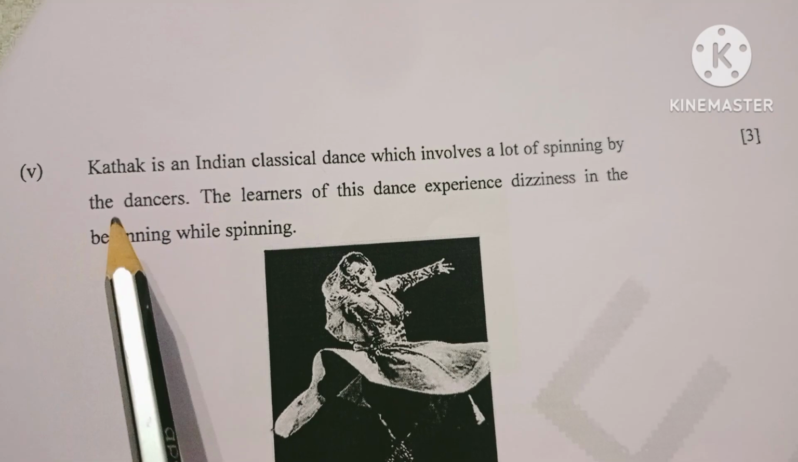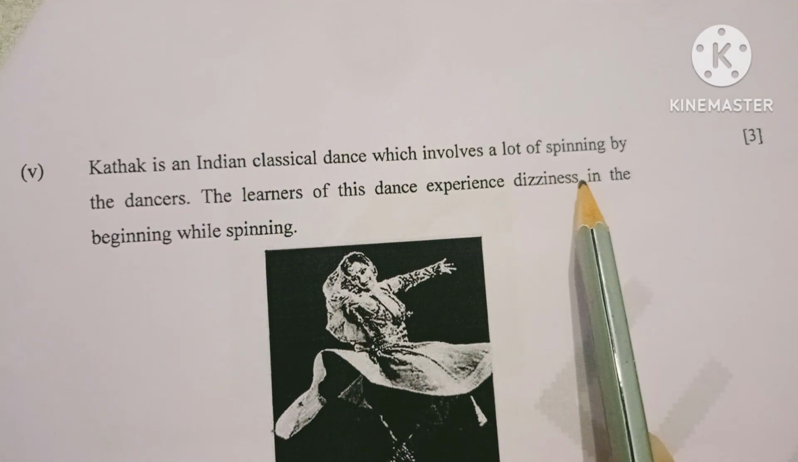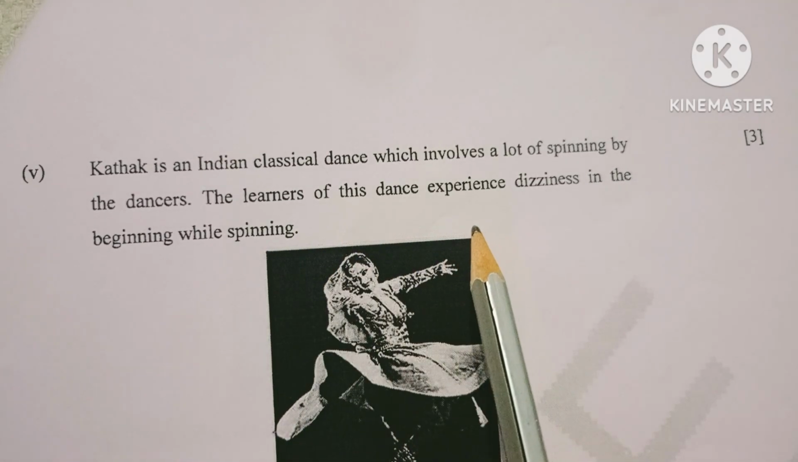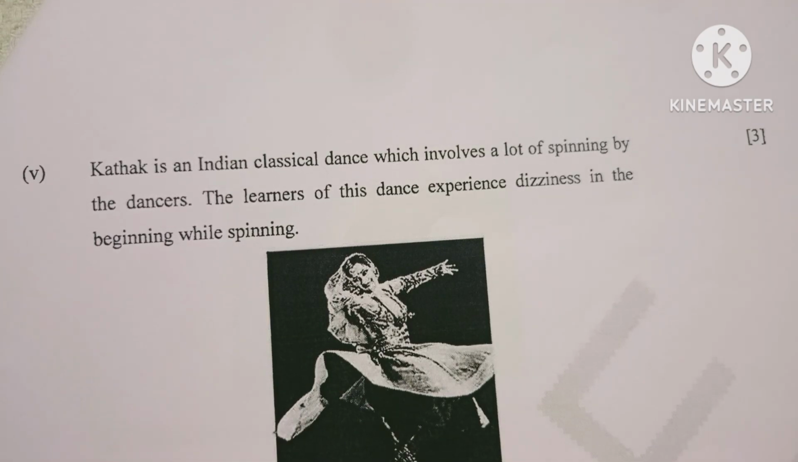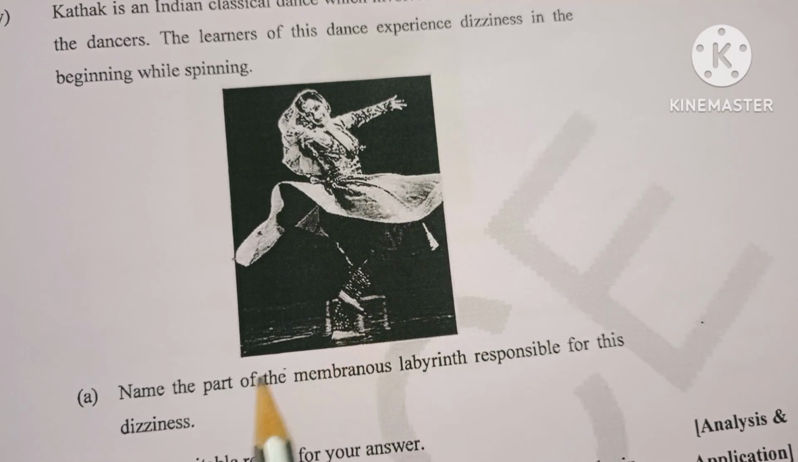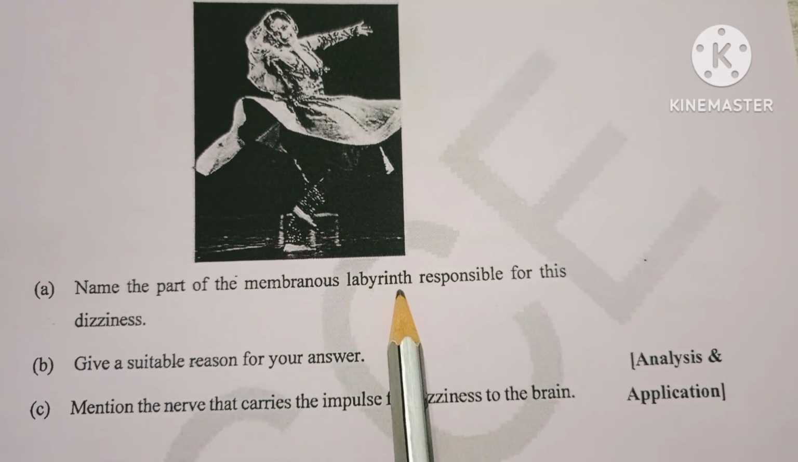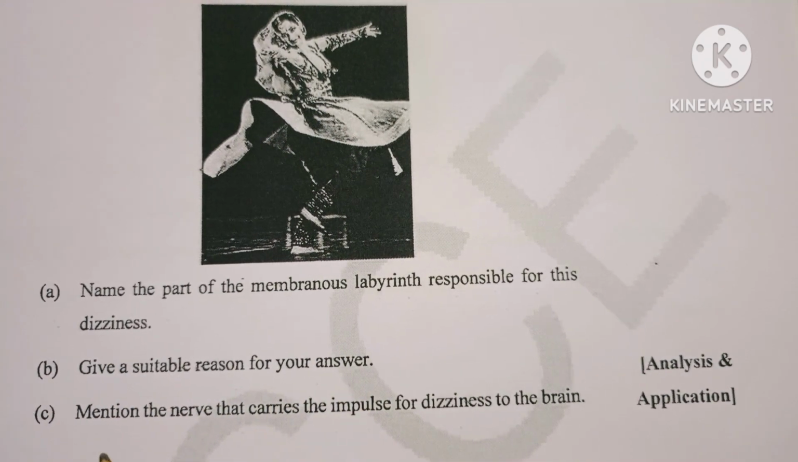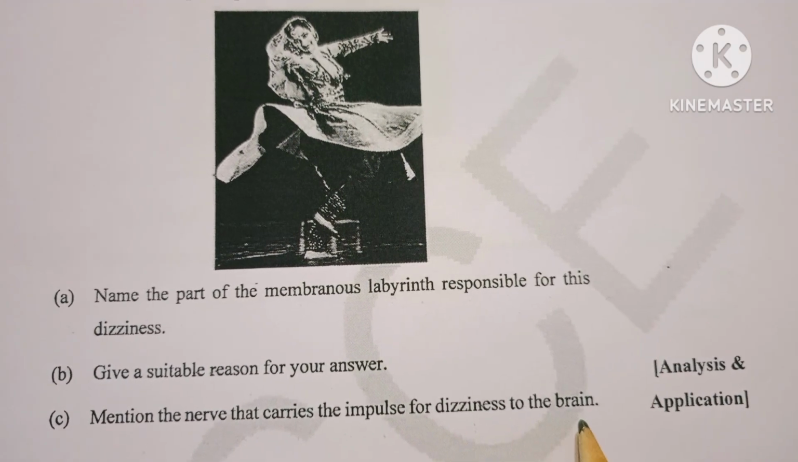5. Kathak is an Indian classical dance which involves a lot of spinning by the dancers. The learners of this dance experience dizziness in the beginning while spinning. This is the Kathak dance. A. Name the part of the membranous labyrinth responsible for this dizziness. B. Give a suitable reason for your answer. C. Mention the nerve that carries the impulse for dizziness to the brain.